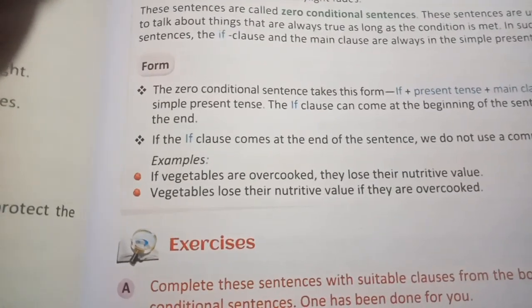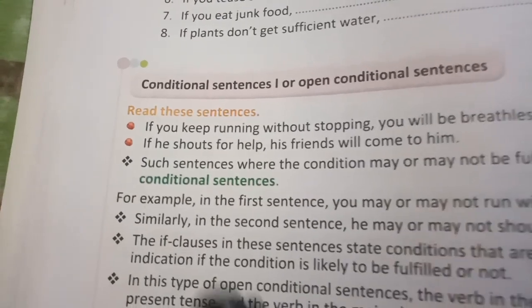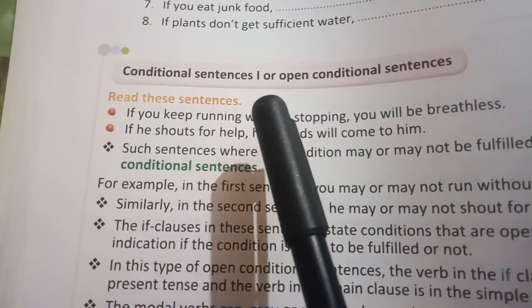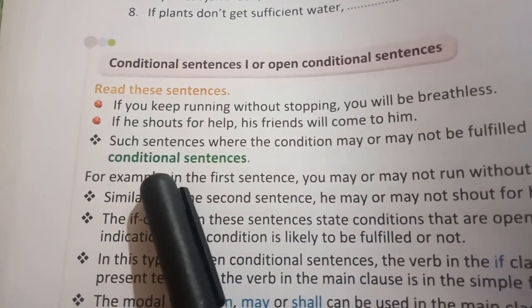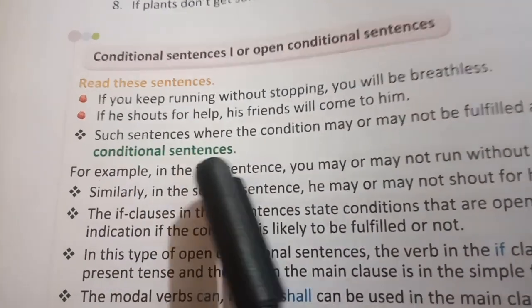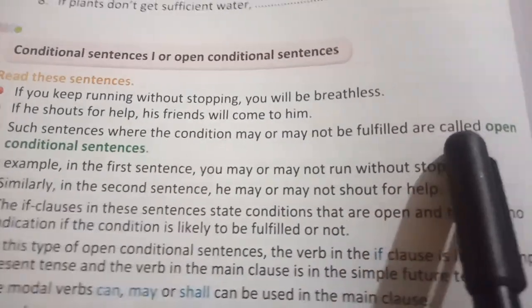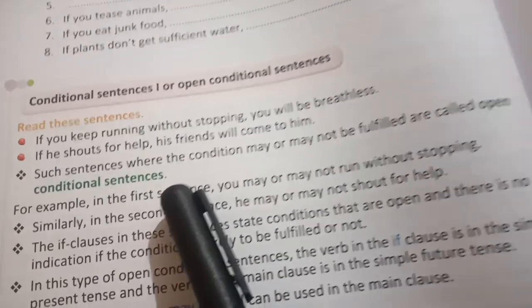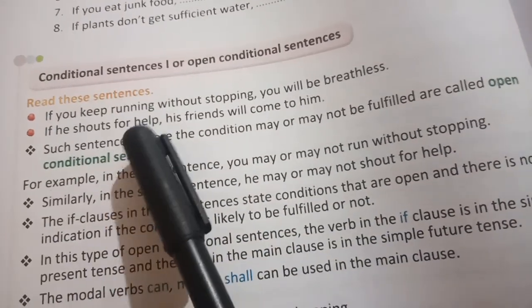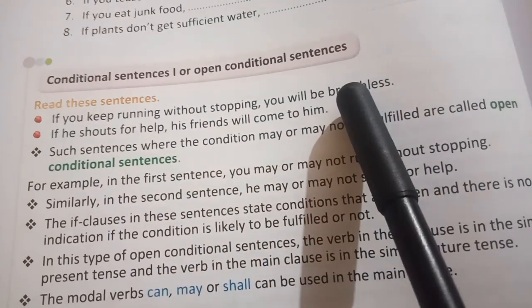Now we will come to the second type: conditional sentences 1, or open conditional sentences. Such sentences where the condition may or may not be fulfilled are called open conditional sentences. For example, see the first: if you keep running without stopping, you will be breathless.